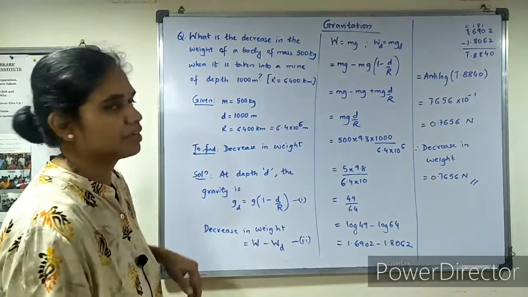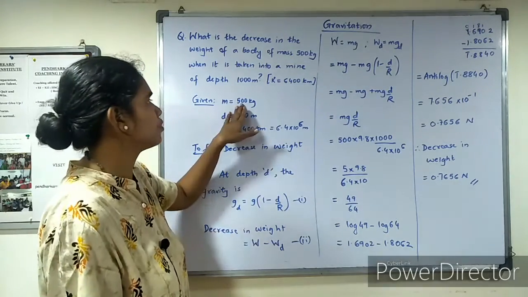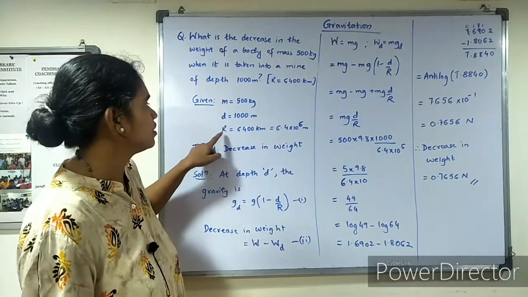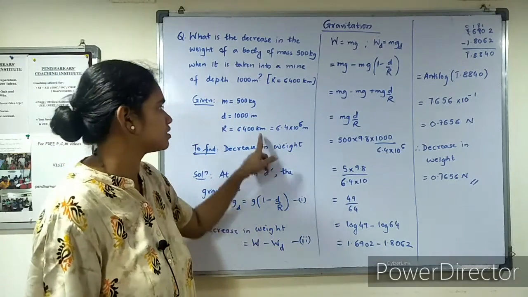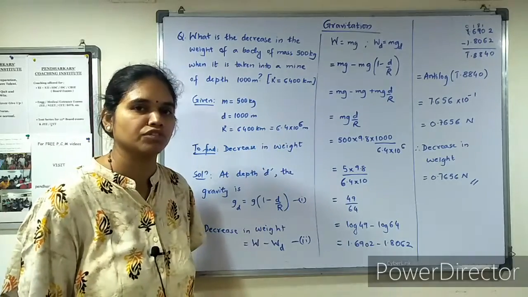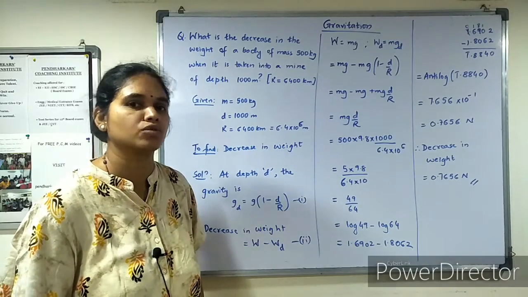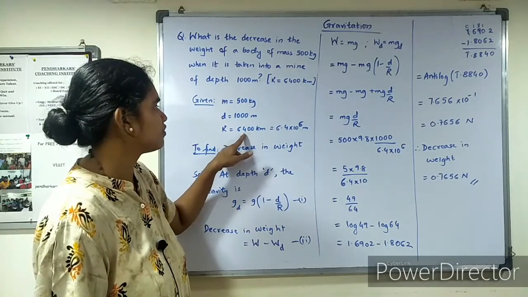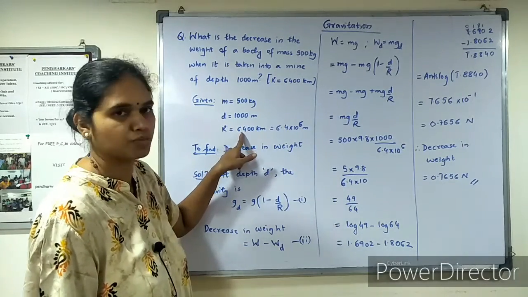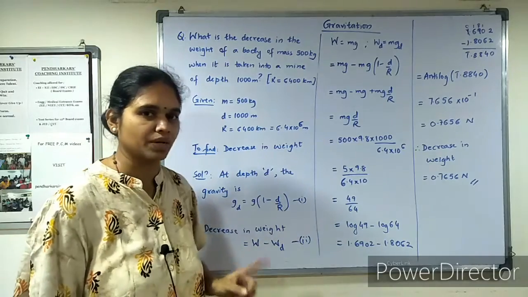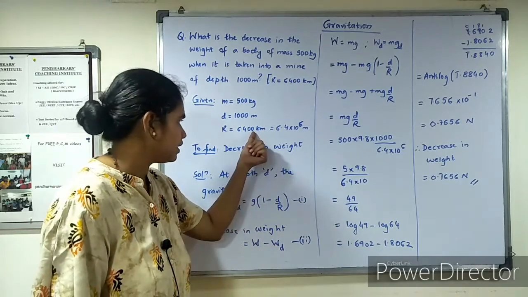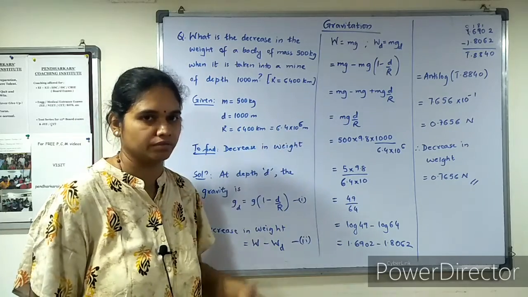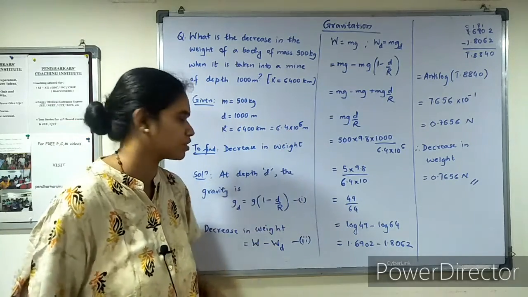From the question, the information we have is the mass of the body, and to what depth it is taken inside is mentioned. The radius of the earth is given to us. This is in kilometer, so we'll write it in meters, that is 6.4 into 10 raised to 6 meter. Kilometer to meter: 1 kilometer is 1000 meter, so we shift the decimal 3 positions towards the left, and it becomes 10 raised to 6.